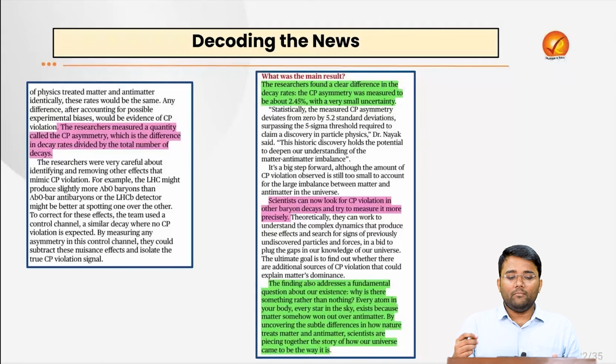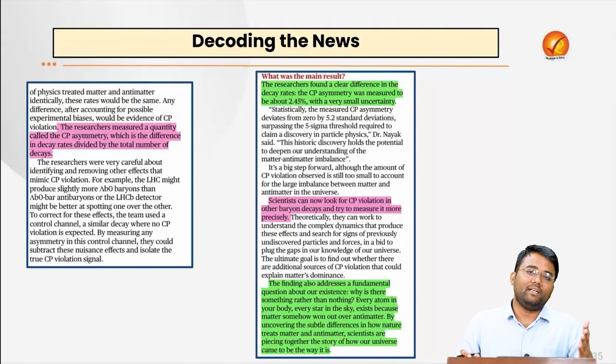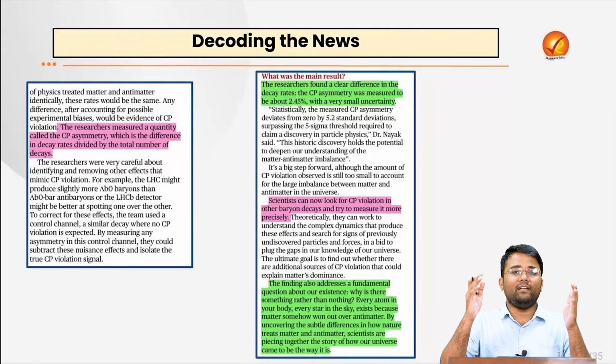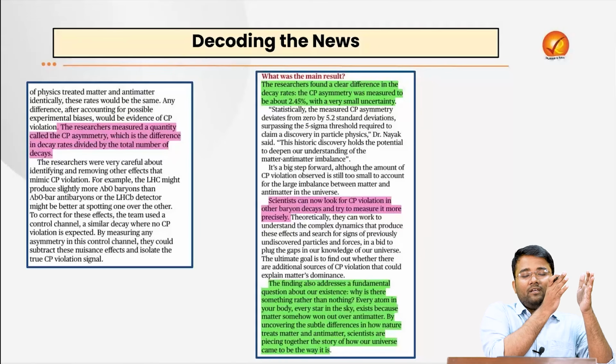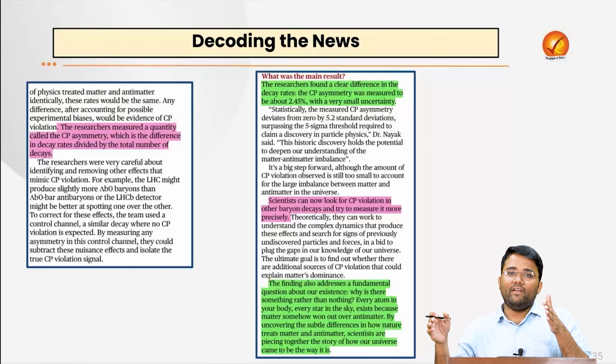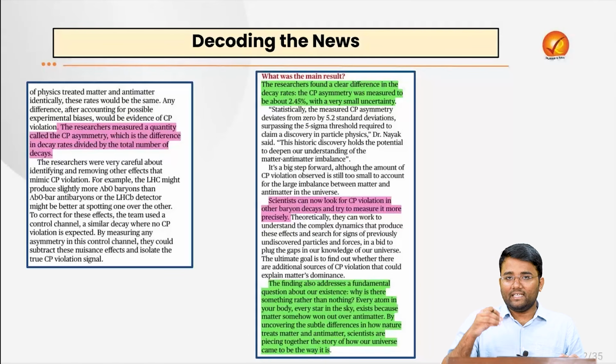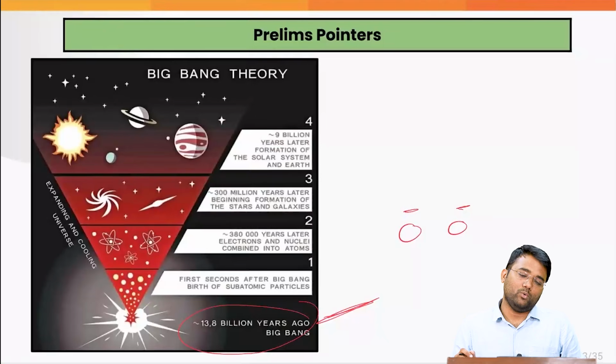Matter and antimatter were supposed to cancel each other out after the Big Bang, but something tilted the balance in favor of matter itself, and that is the reason we are witnessing more matter and not antimatter. Since they are mirror images, matter would be cancelling out antimatter. But no, the antimatter vanished, and only matter remained. So why is it so? That is what the experiment will try to understand.